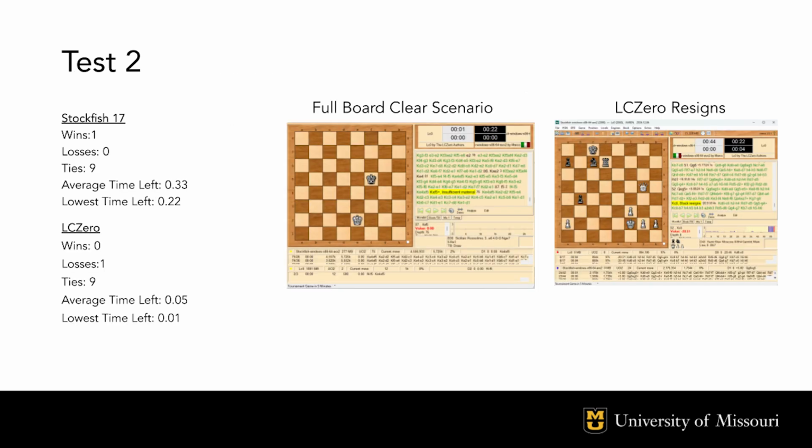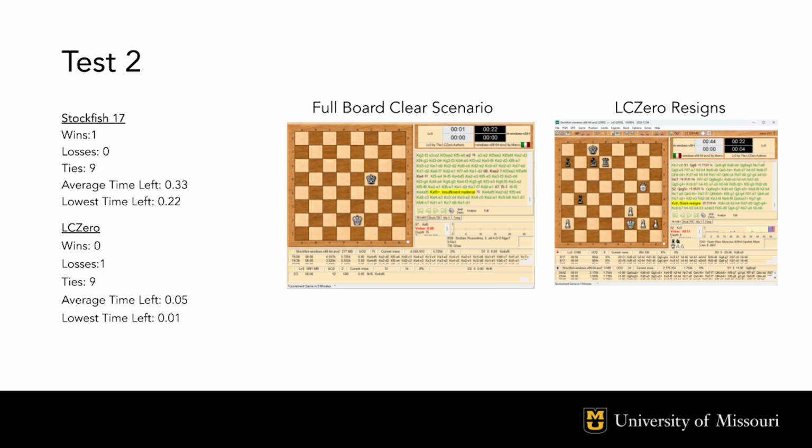For a sort of fourth test, we put the two engines against each other to see how they would perform in a real game setting. We had them play 10 games against each other, and they were all ties except for Stockfish winning just one. As you can see, both engines were fairly equally matched in terms of game outcomes, with the vast majority of games resulting in draws. These draws were often the product of both models making the same move over and over again late into the game, which forced a draw.